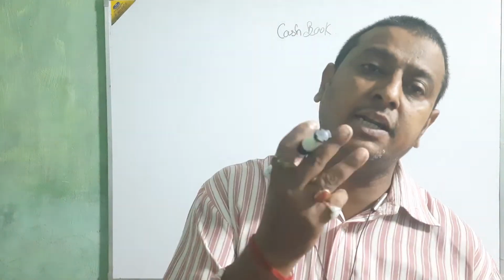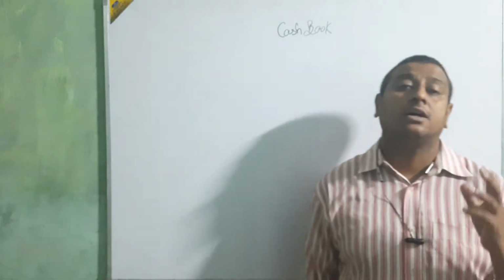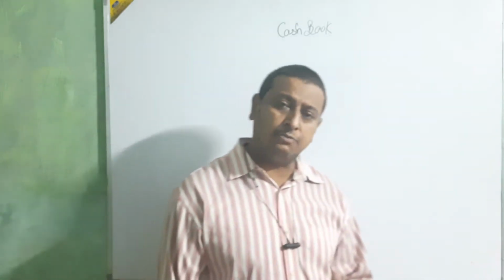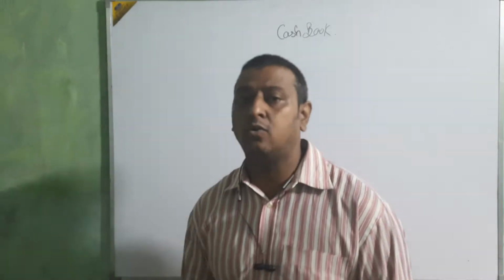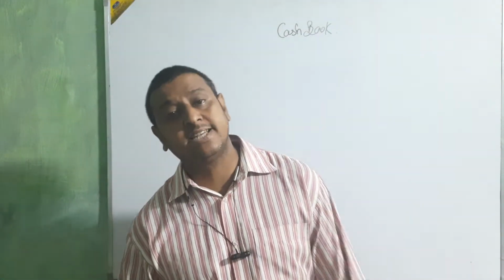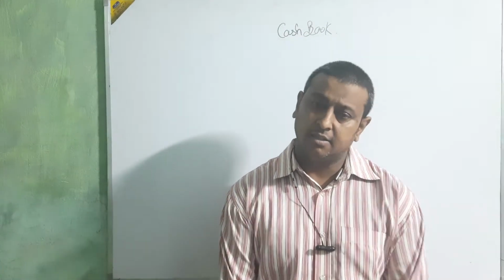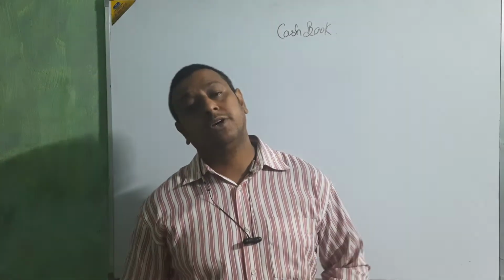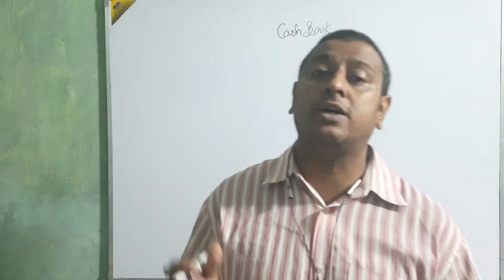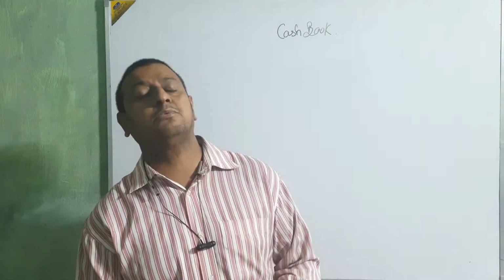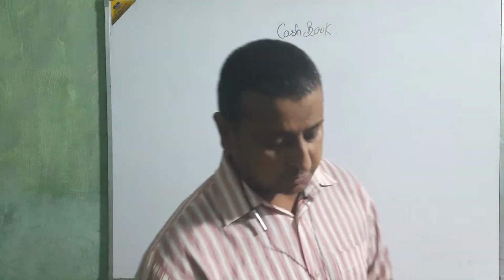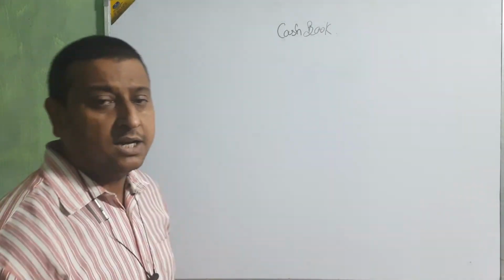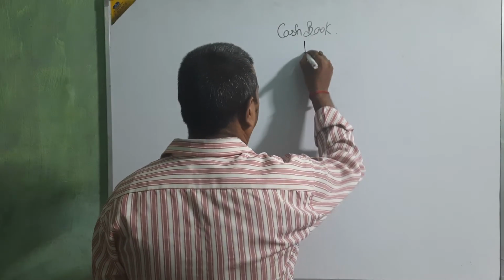We are going to take only the main two types of cash book: single column cash book and double column cash book. In single column there is only one column for the amount, and in double column two columns for the amount, one for cash and second for bank. Okay, beta? We are going for our own syllabus, na beta. So we are going for only these two types of cash book. First is the single column cash book and second is the double column cash book. Now I am going to show the pro forma of the cash book, the single column cash book.